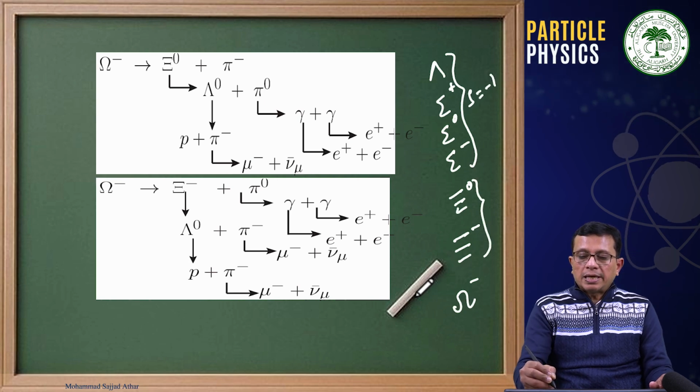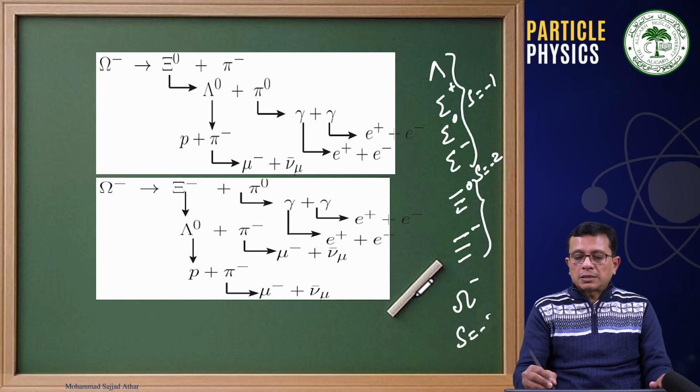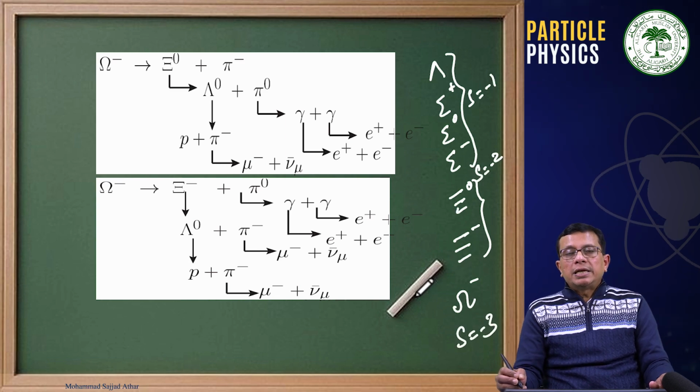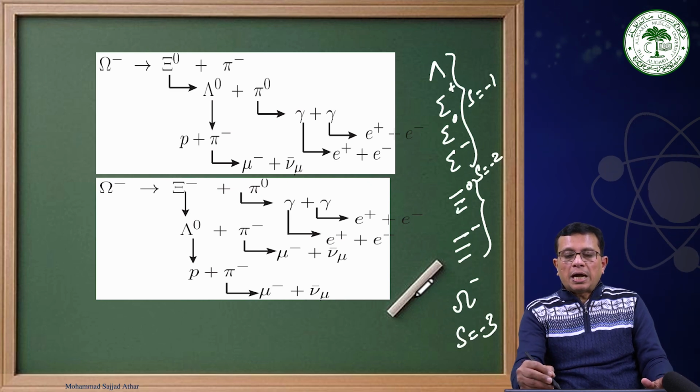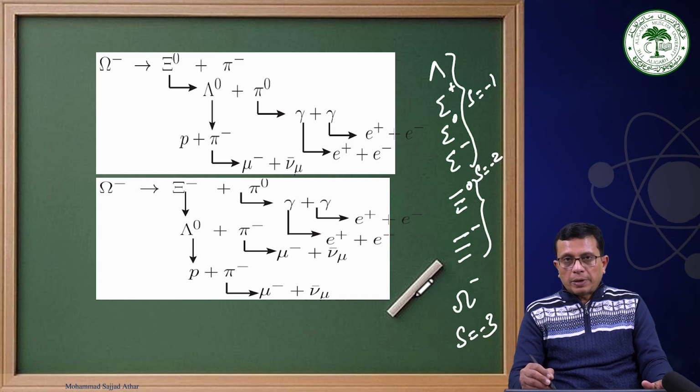These two were assigned strangeness -2, while omega minus was assigned strangeness quantum number -3. Therefore, strangeness -1 is for lambda, sigma plus, sigma 0 and sigma minus. Strangeness -2 for cascade 0 and cascade minus, and for omega minus, strangeness is -3.